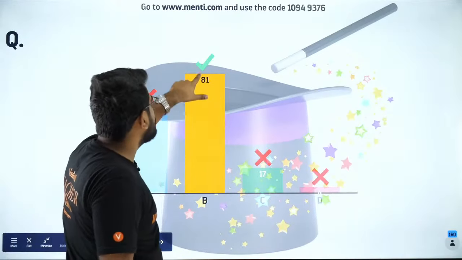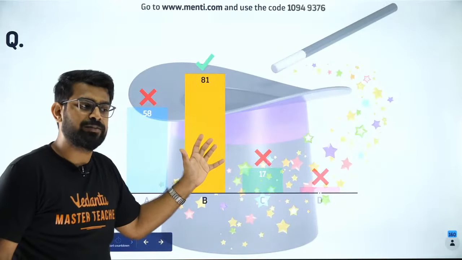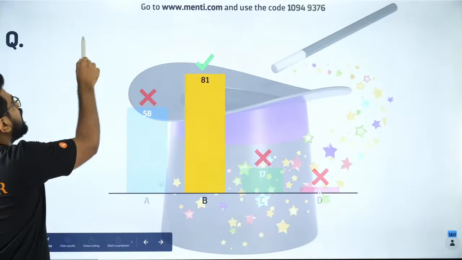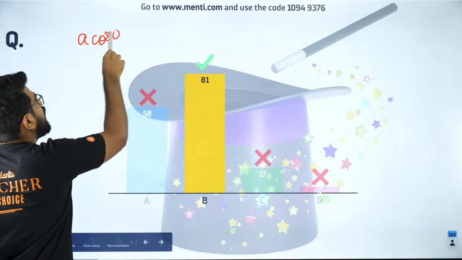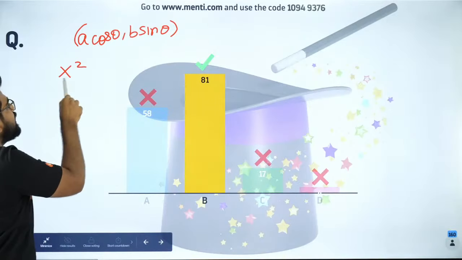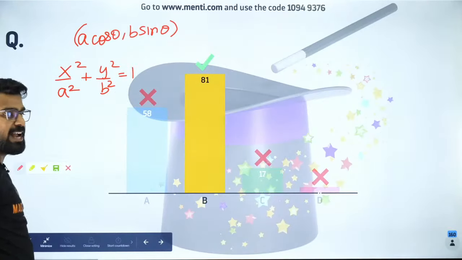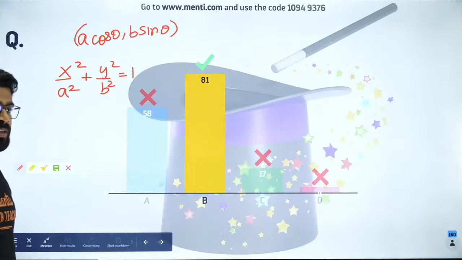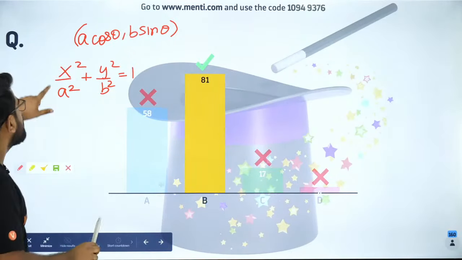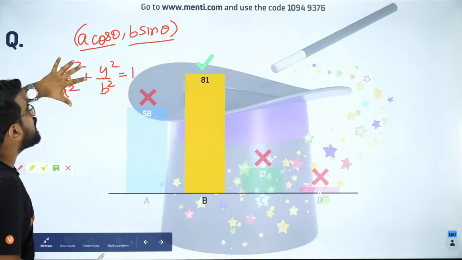So guys, this is option B, which is the right answer. So let's see how to solve this question. Everybody listen carefully. We have a general point a cos theta comma b sin theta. I want to find out the equation of tangent to this ellipse at the point a cos theta comma b sin theta. Are you all clear? Fantastic. So now, how do you find the equation of tangent to this ellipse at this point?